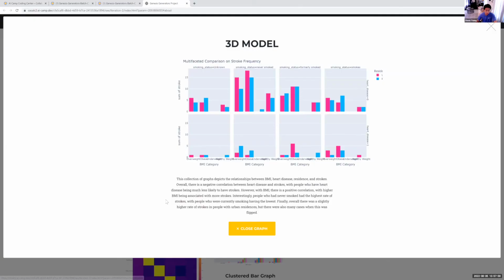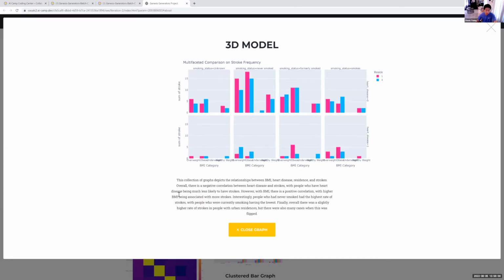This collection of graphs depicts the relationships between BMI, heart disease, residence, and strokes. Overall, there's a negative correlation between heart disease and strokes. However, with BMI, there's a positive correlation. Interestingly, people who never smoked have the highest rate of strokes, with people who are currently smoking having the lowest. Finally, overall, there was a slightly higher rate of strokes in people with urban residences, but there are also many cases where this is flipped.